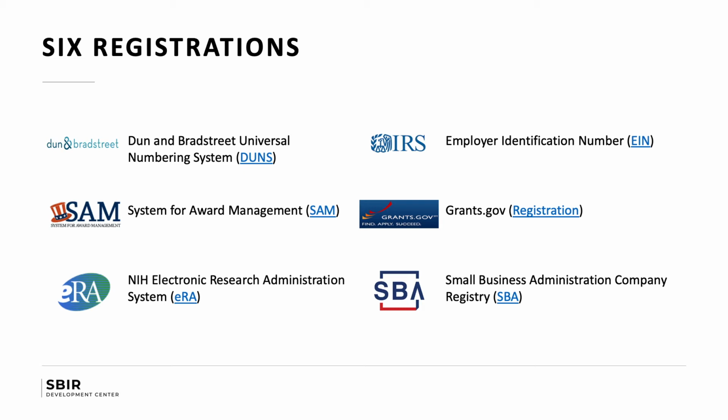There are 6 registrations that are required before you can submit a grant application. So I want to bring these to your attention, and I recommend that you get started on securing these registrations as soon as possible so that there aren't any issues if you're accepted into the AAP. We don't want you to be hung up by not getting one of these registrations in place.